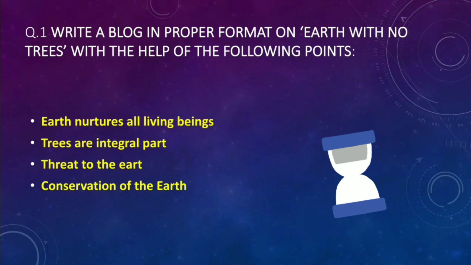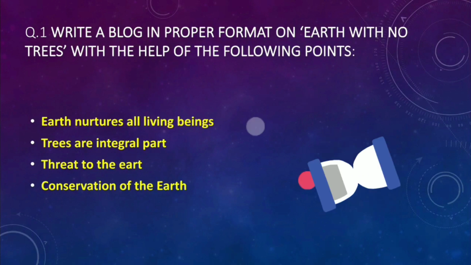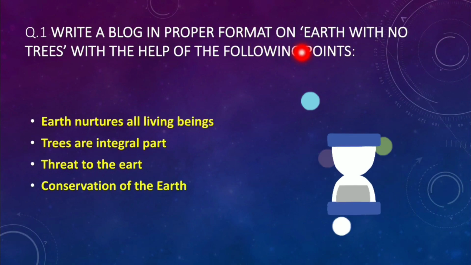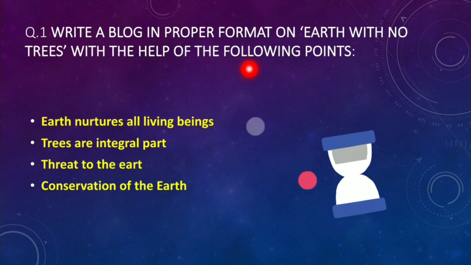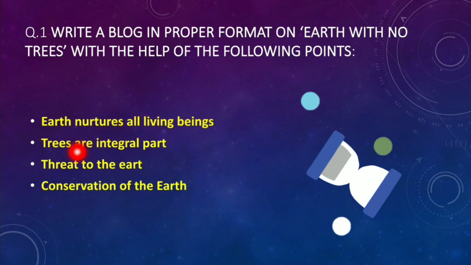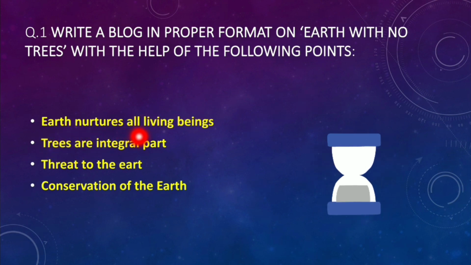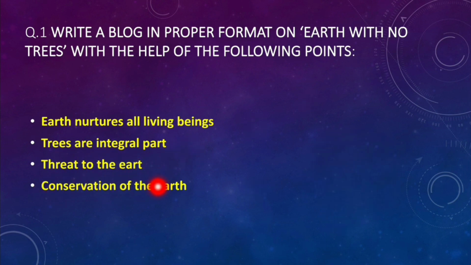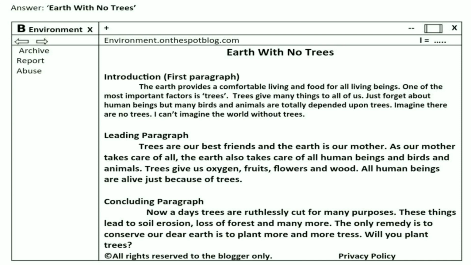Now let's see one example. Write a blog in proper format on Earth with no trees. So the title of the blog is Earth with no trees, with the help of the following points, and there are 4 points given. Earth nurtures all living beings. Trees are an integral part. Threat to the earth. Conservation of the earth. Now let's see the answer.